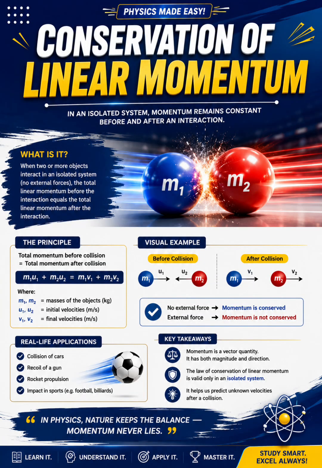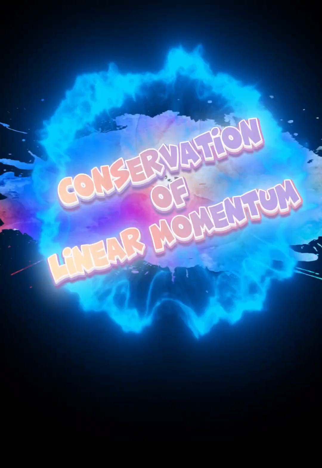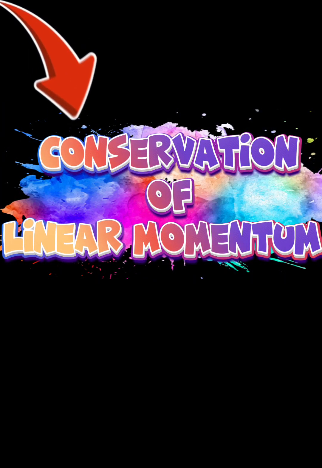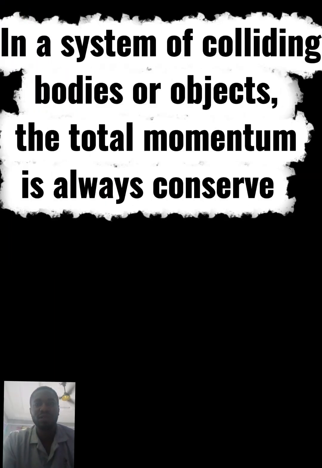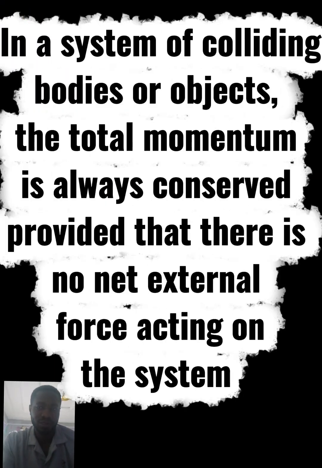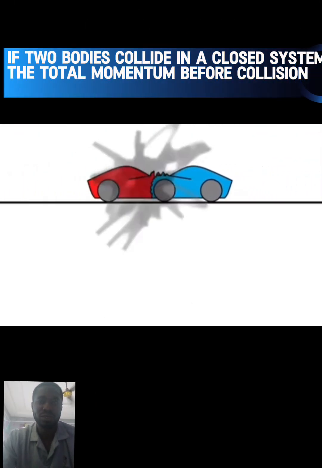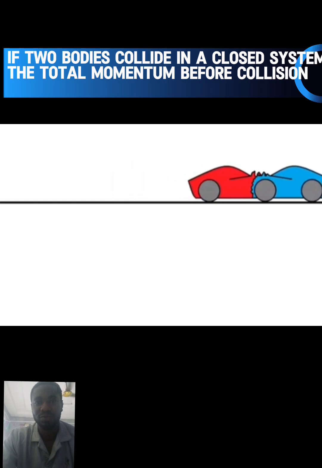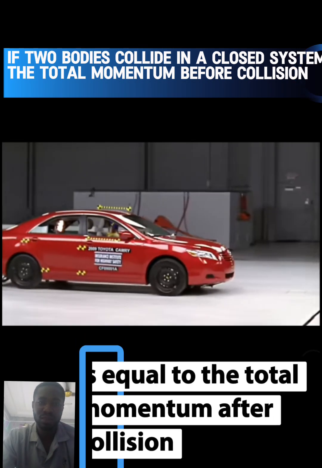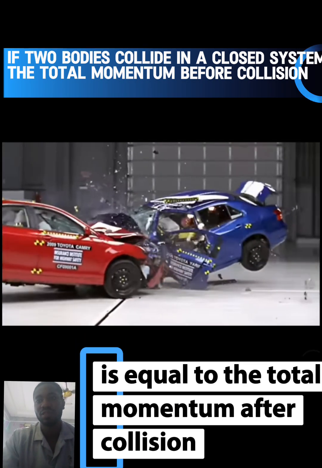Conservation of linear momentum. The principle of conservation of linear momentum states that in a system of colliding bodies or objects, the total momentum is always conserved provided there is no external force acting on the system. Or if two bodies collide in a closed system, the total momentum before collision is equal to the total momentum after collision.